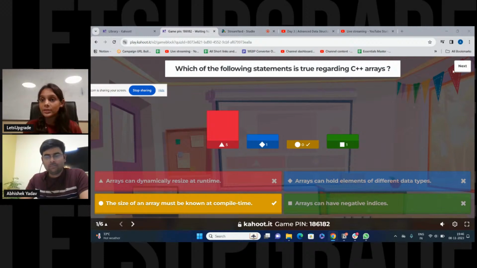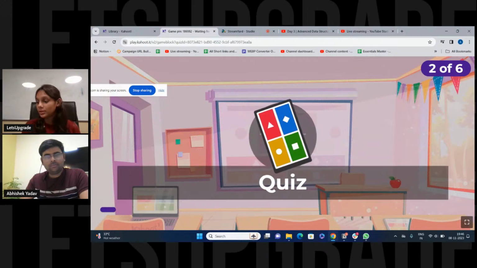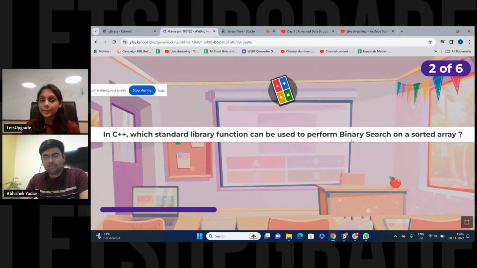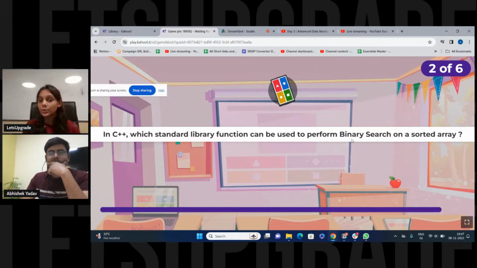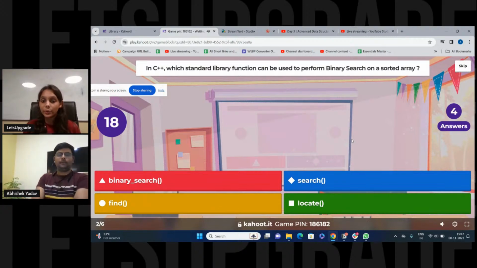We'll move to the second question. In C++, which standard library function can be used to perform binary search on a sorted array? You again have four options: binary search, find, locate.